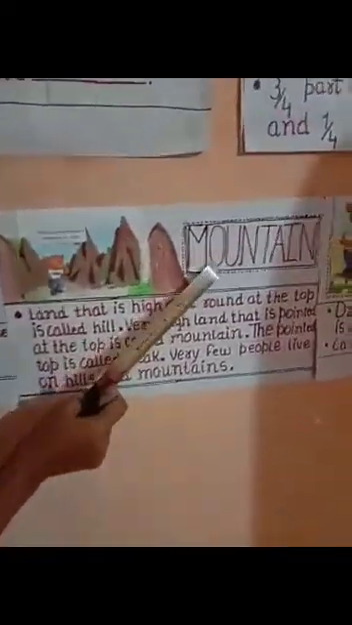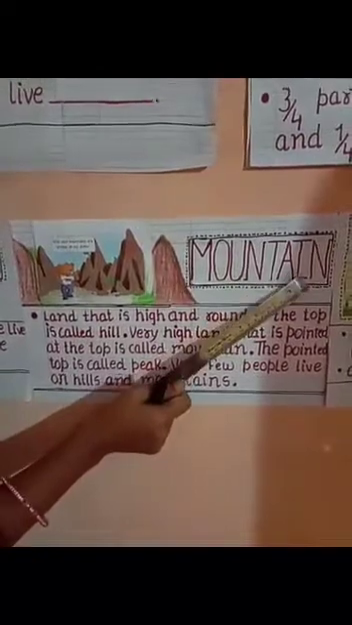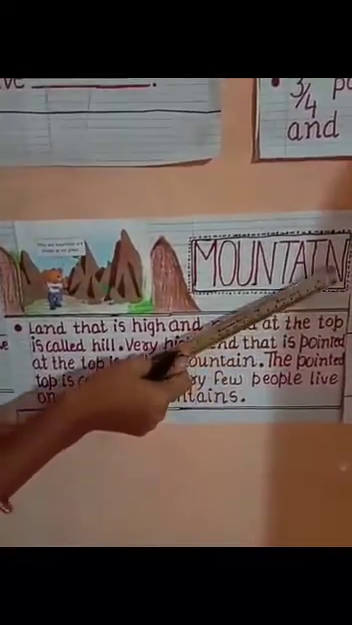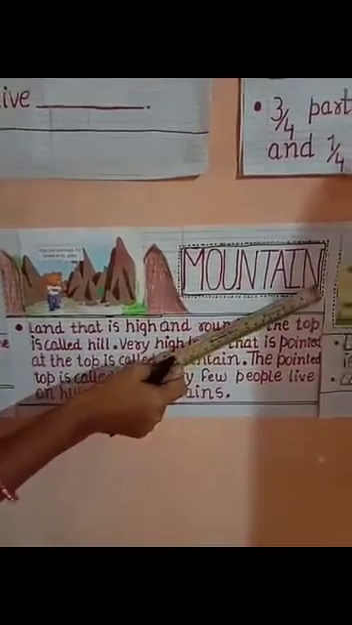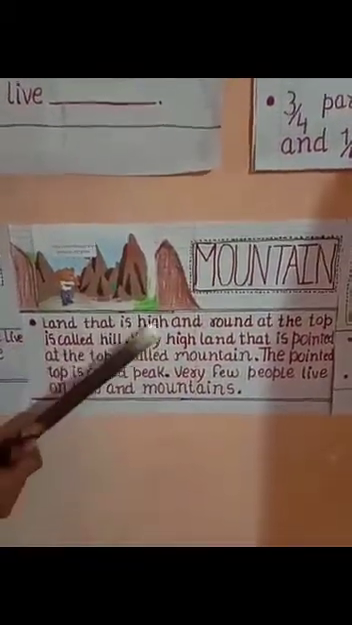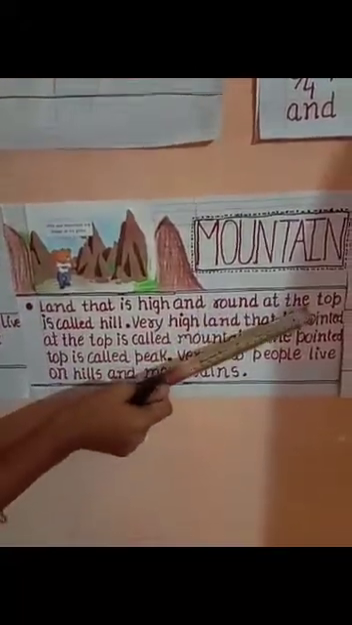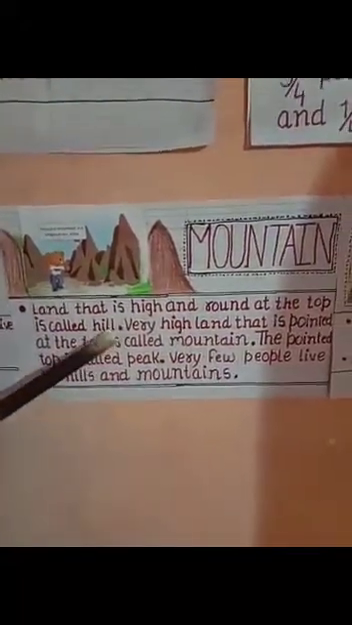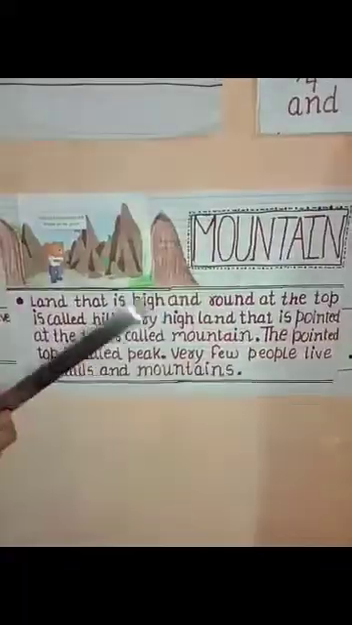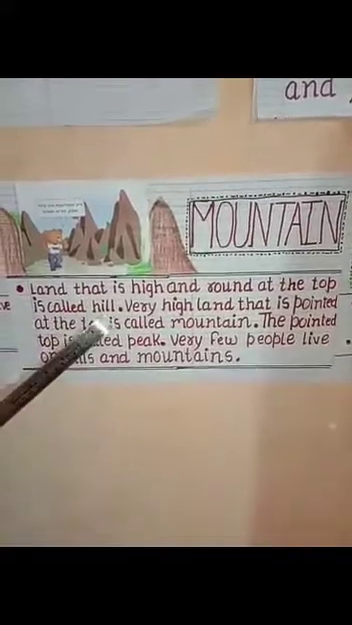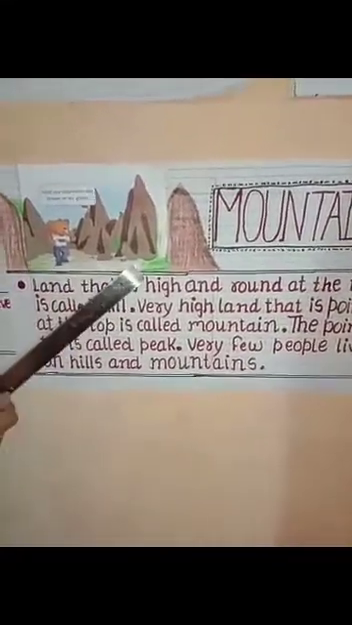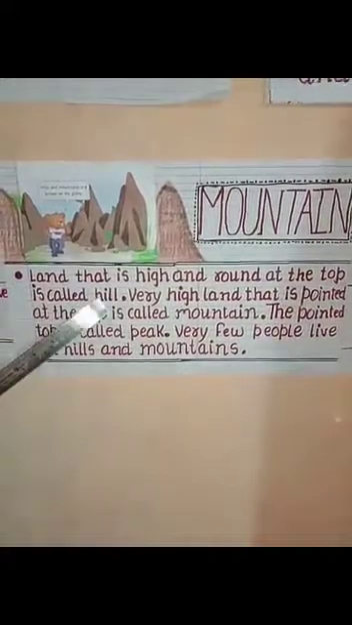Mountain. Land that is high and round at the top is called hill. Can you see this land? It is flat, and this one is high and round at the top. See, this one and this one is called hill.